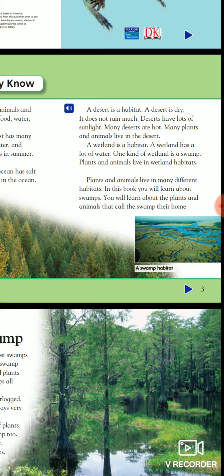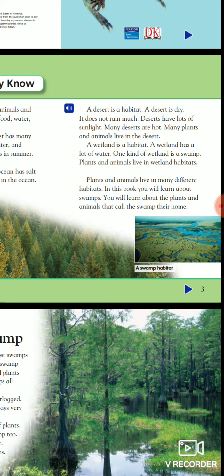A wetland is a habitat. A wetland has a lot of water. One kind of wetland is a swamp. Plants and animals live in wetland habitat. Plants and animals live in many different habitats. In this book, you will learn about swamps. You will learn about the plants and animals that call the swamp their home.